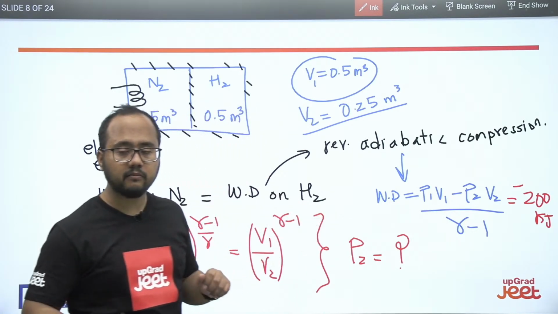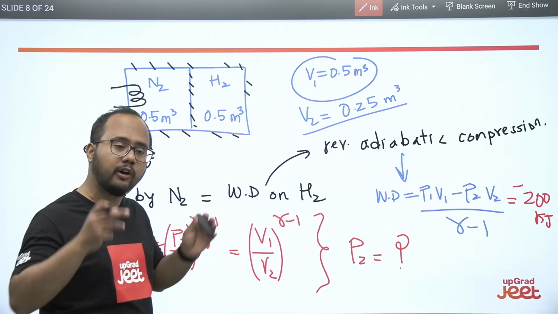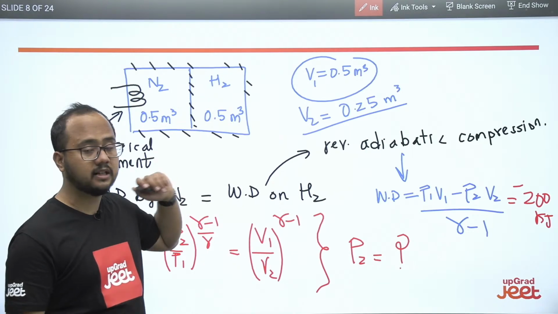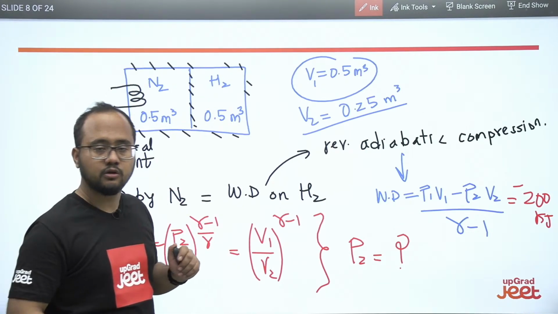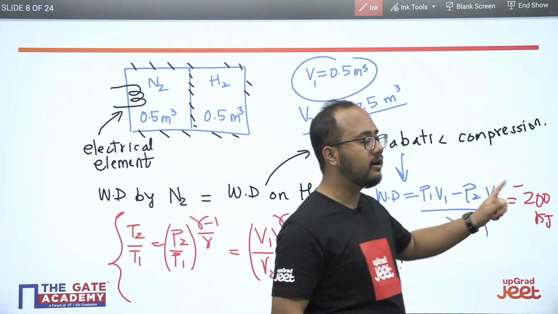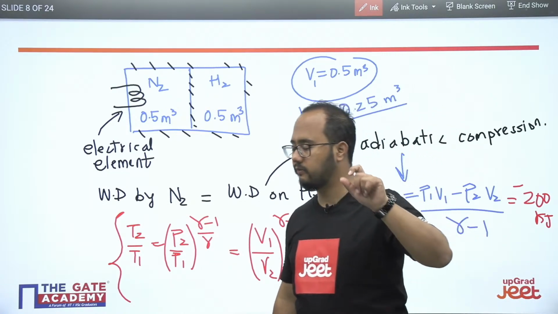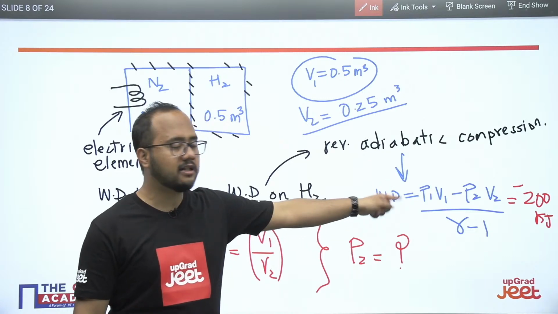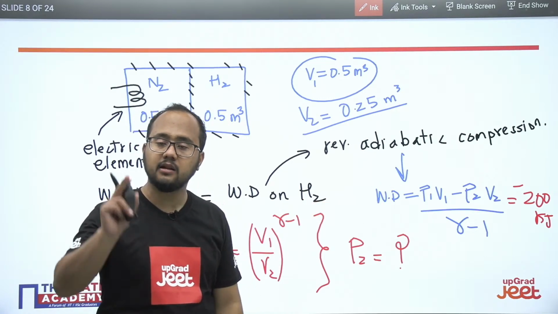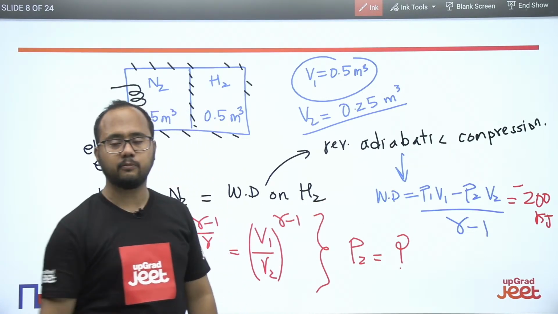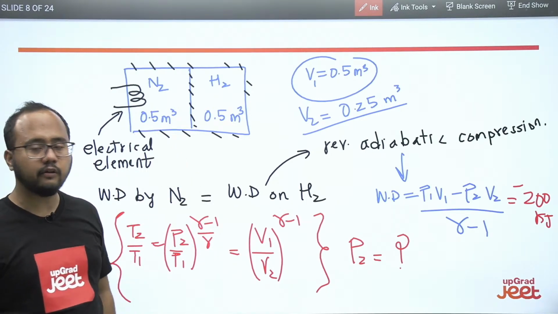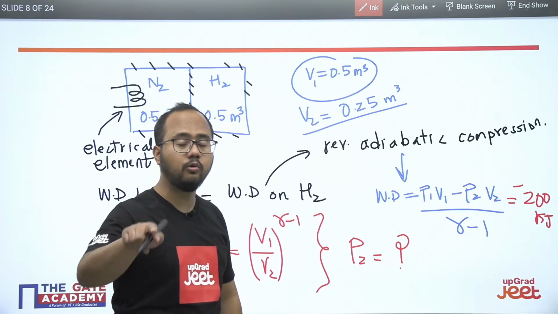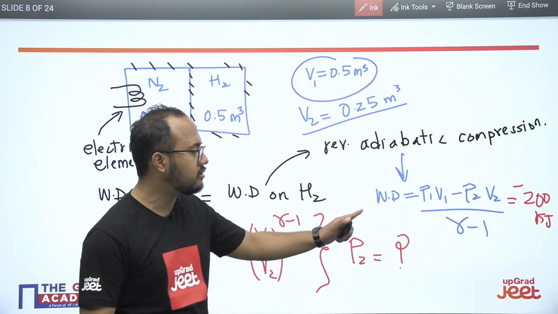What does it mean? Obviously when you are doing work on the system, the negative sign will be there, but they didn't ask about the hydrogen gas, they asked about the nitrogen gas. So we have to consider the value of 200 only. In the options, whenever this type of question comes in your GATE examination, options will be minus 200 and plus 200, but you have to tick the plus 200 answer, because they have asked for the nitrogen gas, not for the hydrogen gas. So the answer will be plus 200 kilojoule only, not minus 200.